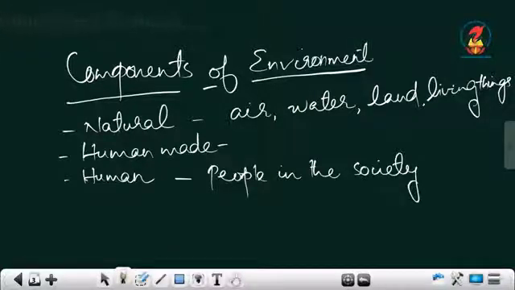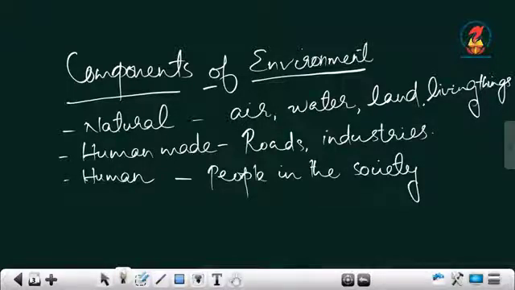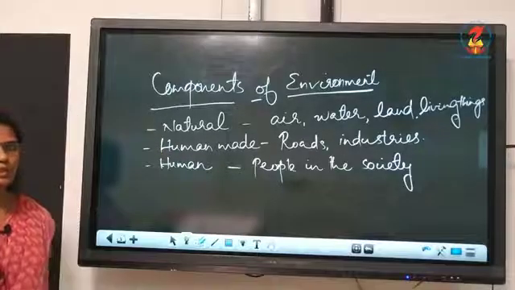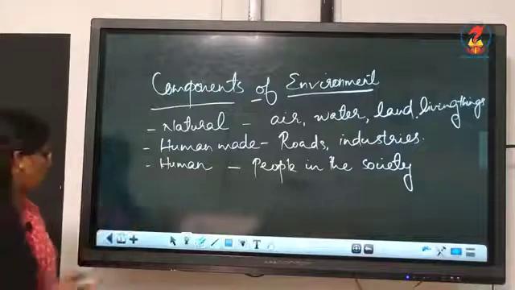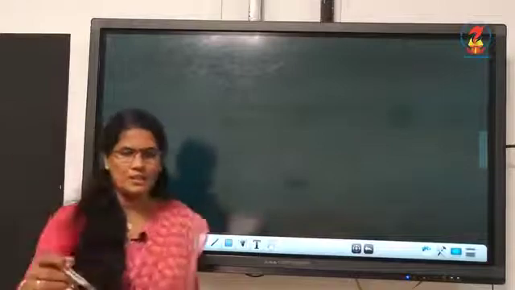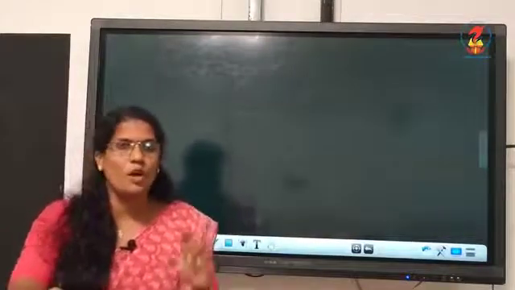Human made, you can give innumerable examples. Human made are parks, bridges, cars, roads, monuments, industries, all these are human made. So roads, for example, roads, industries, all these are human made resources. Clear? So all these three are the major components of environment. Now here you can see what? Both biotic and abiotic things. So there is a column and on the same page number 2, you can see two boxes over there.